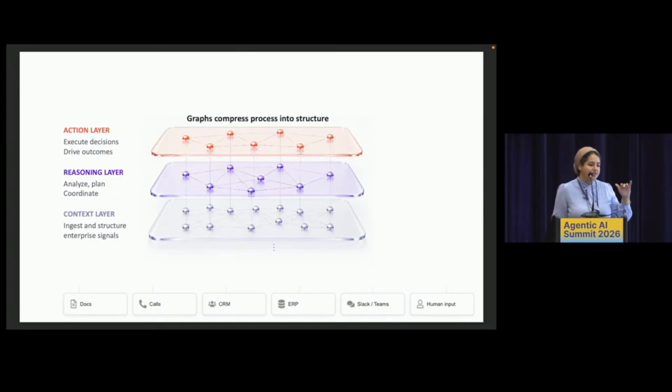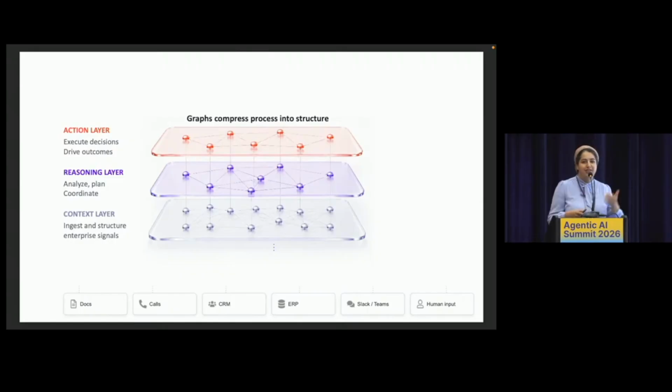So the way this works is that at the very bottom layer, you have a layer of agents that just connect to all of the different systems where the raw data lives. And all these agents do is understand that raw data. You have another layer of agents that do the reasoning, and then finally there's a layer of agents that take the right action at the right time. So any path that goes from the bottom all the way to the top is one possible reasoning path. And we've seen different flavors of the same idea come up today, like you could run these in parallel, you could optimize them in certain kinds of ways.